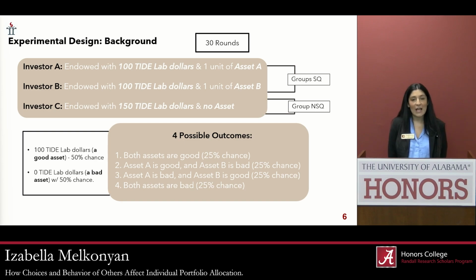And then in a series of 30 rounds, these investors will receive the option to either invest in asset A or B. And in the first round, each asset will have a 50% chance of being a good asset, which is associated with an addition of 100 Tide Lab dollars, and then a 50% chance of being a bad asset, which is associated with 0 Tide Lab dollars. So overall, in the first round, there are 4 possible outcomes. Number 1, both assets are good. Number 2, asset A is good and asset B is bad, and then vice versa. And then finally, both assets being bad, each with a 25% chance of occurring.